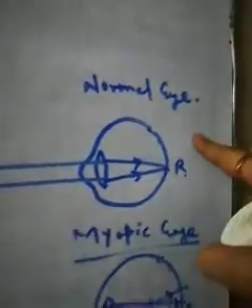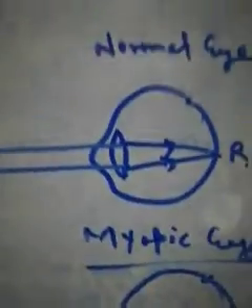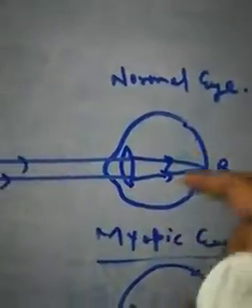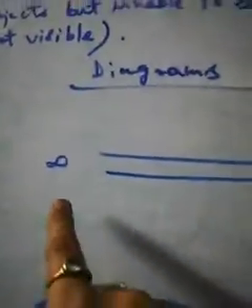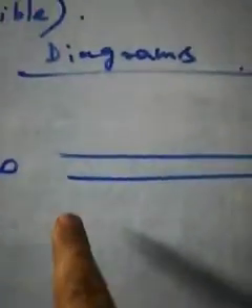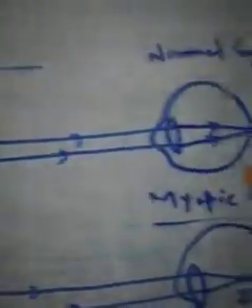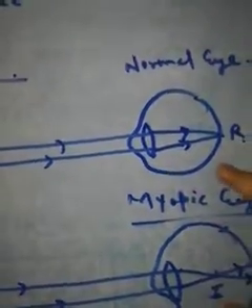This is the case of the normal eye. This is the eyeball that I am making, and this is the converging lens, the eye lens. The object is kept at infinity. You know that the parallel light rays come from infinity, and that we saw.